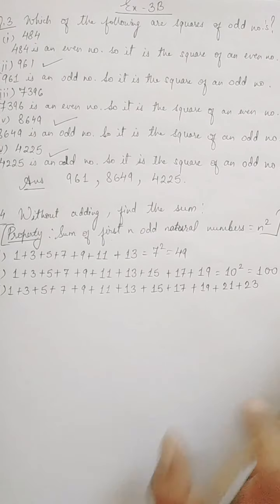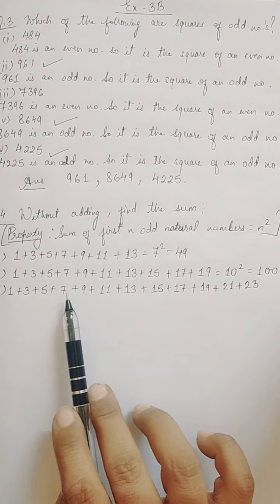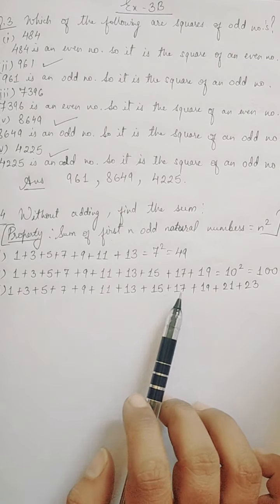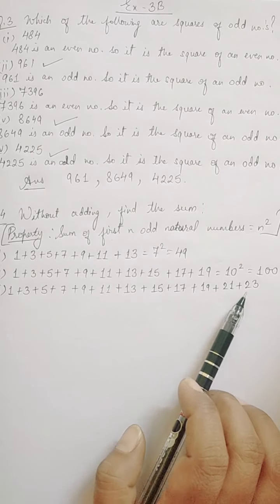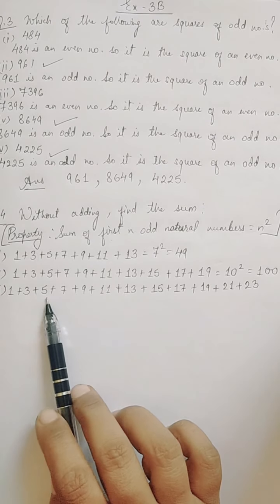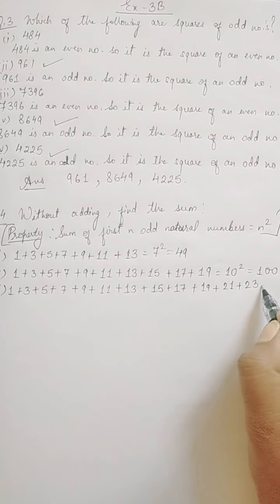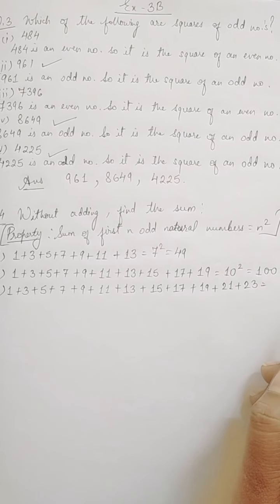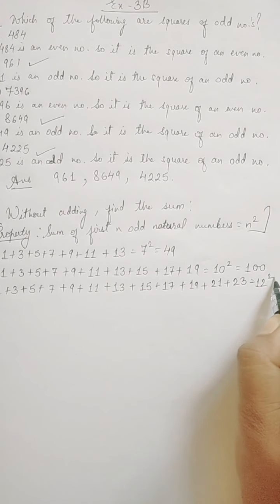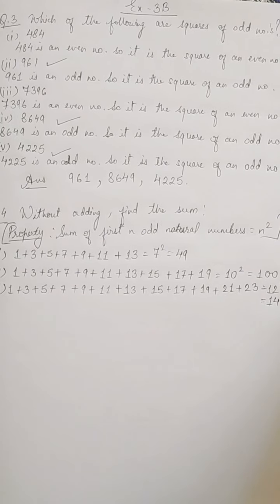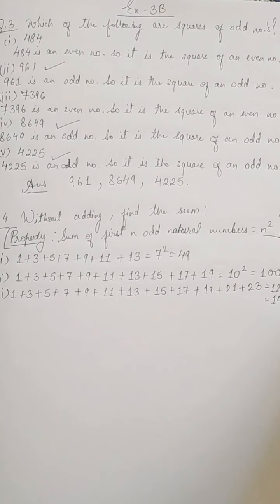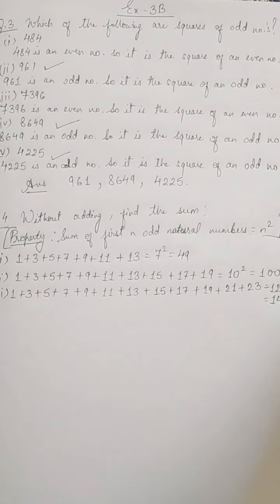100 is the answer. Third one: 1 plus 3 plus 5 plus 7 plus 9 plus 11 plus 13 plus 15 plus 17 plus 19 plus 21 plus 23. Now let us count how many they are. 1, 2, 3, 4, 5, 6, 7, 8, 9, 10, 11, 12. So we have a total of 12. So it is equal to 12 square, and 12 square is 144. So 144 is the answer of the third part of number 3. This way we found the sum without adding: the sum of first n odd natural numbers is equal to n square.